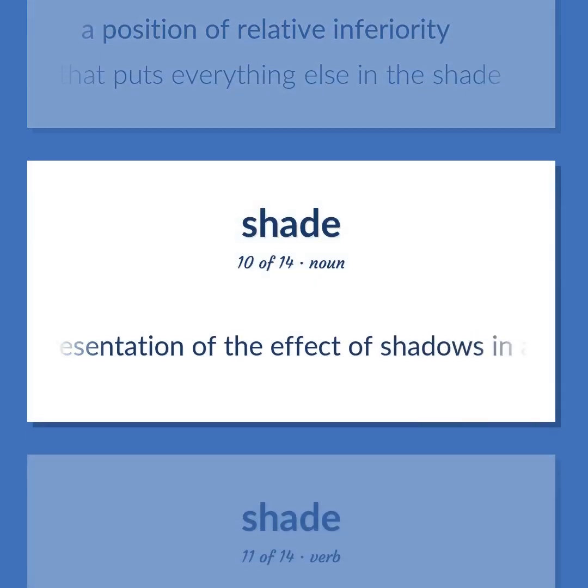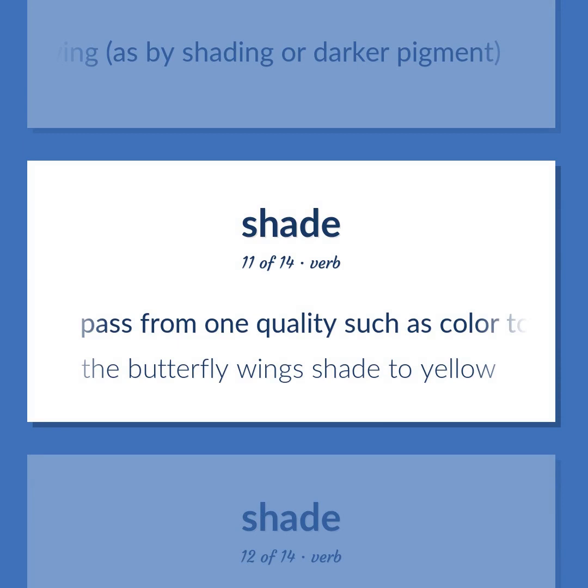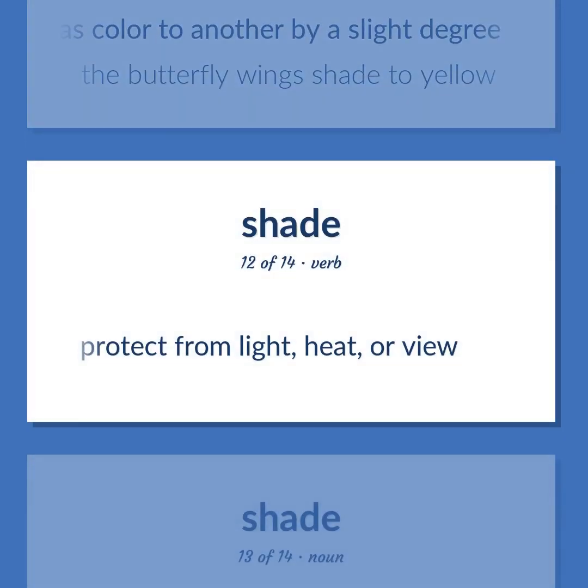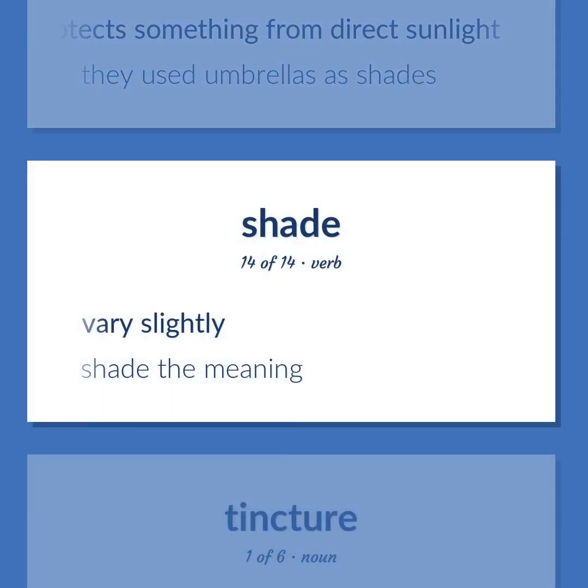A representation of the effect of shadows in a picture or drawing, as by shading or darker pigment. Pass from one quality such as color to another by a slight degree. The butterfly wings shade to yellow. Protect from light, heat, or view. Protective covering that protects something from direct sunlight. They used umbrellas as shades. Vary slightly. Shade the meaning.